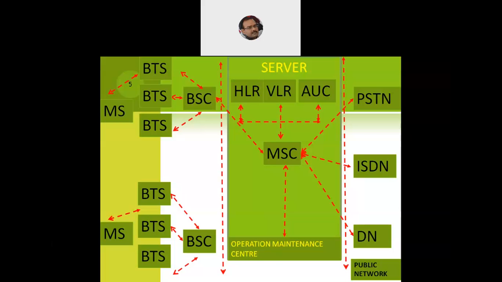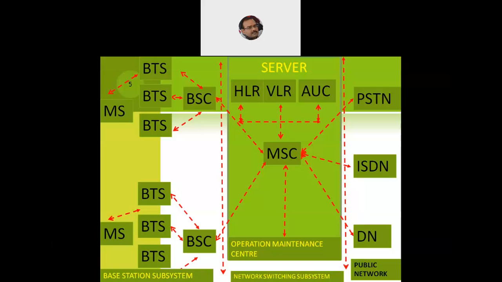Right at the bottom we can see the entire thing is further called the network switching subsystem or NSS for the GSM servers, and we call the base station subsystem or BSS the part managing the mobile station, the BTS and the BSCs. So this entire diagram is very important from the GSM working point of view. Okay, how does a mobile station communicate with the external networks? Mobile station to the BTS, to the BSCs, to the MSCs, and then MSC back and forth to the PSTN or ISDN or the digital network as such.